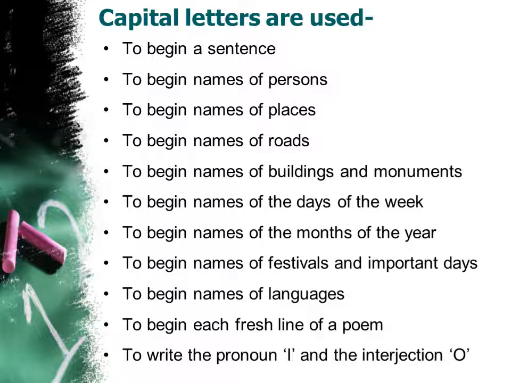Before we begin the exercise, let us revise what we have studied in the previous class.